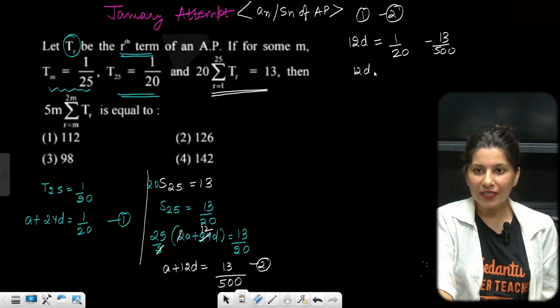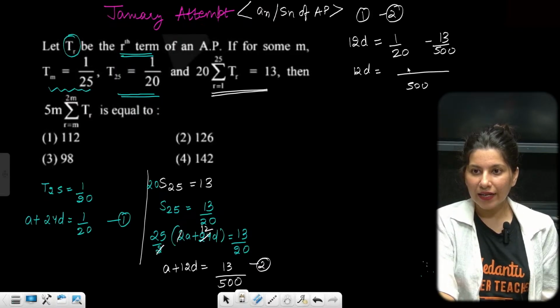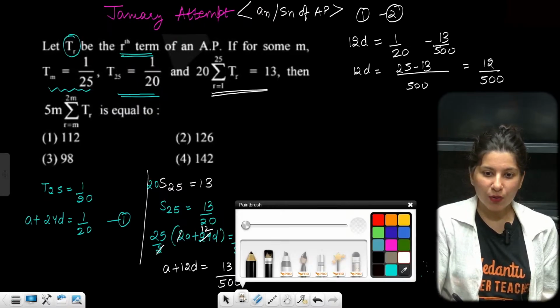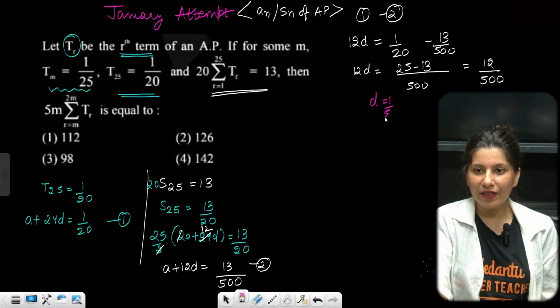Take LCM, 500 will be the LCM. 0, 0 cancel and 25. So 25 minus 13 will be 12 by 500. Now clearly 12 cancels, so D is 1 by 500.